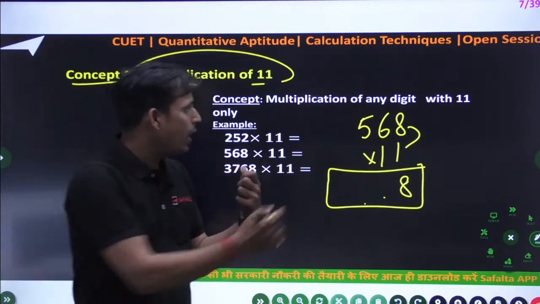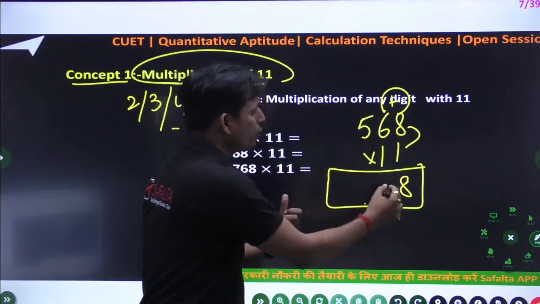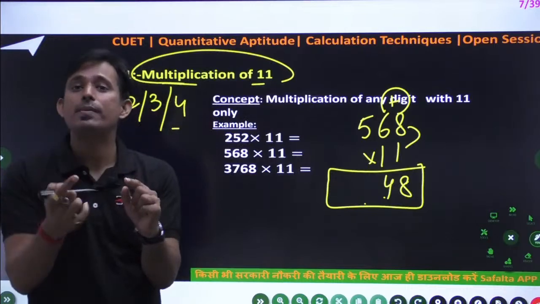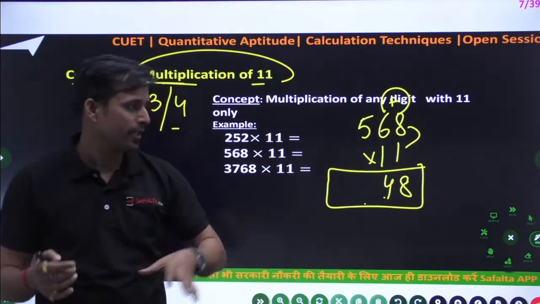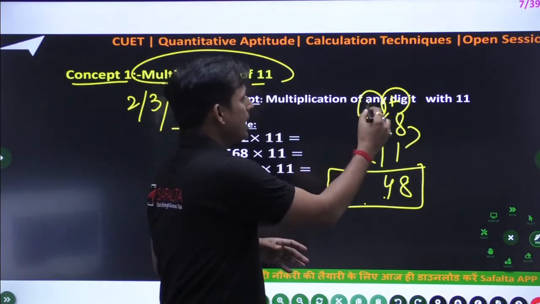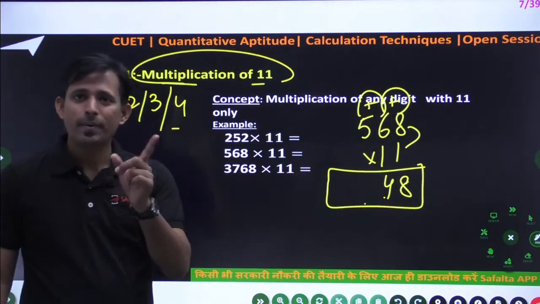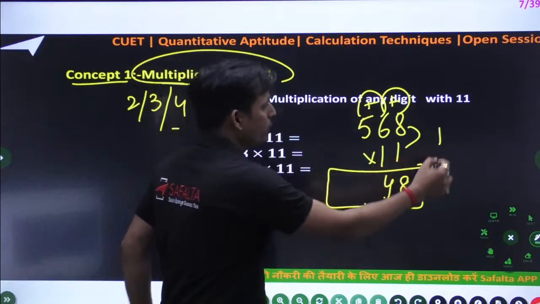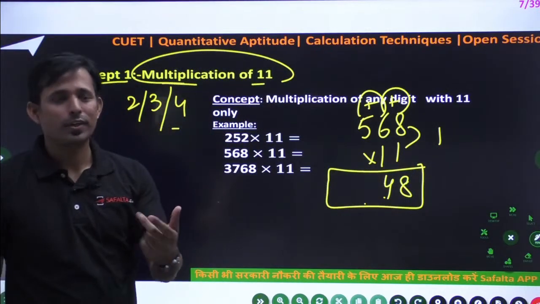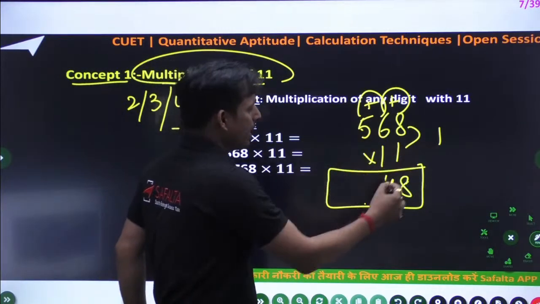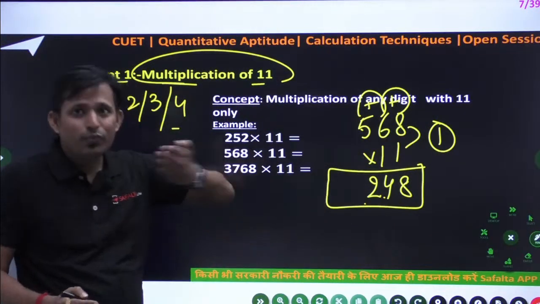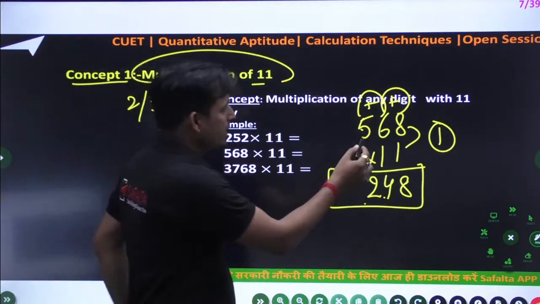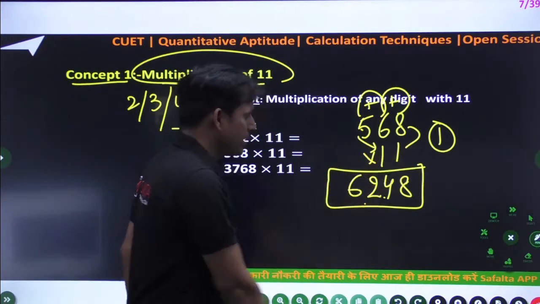Okay, now 8 plus 6, that is 14. Don't write 14, meaning 1 4, write 4 on the unit place, correct? Now 6 plus 5, that is 11, and carry what? The carry from 14 is 1, so 6 plus 5 is 11 and 1 is 12, again 1 carry, so carry will go forward to the next term. Okay, so this is 5 and 1 is 6, so this is the answer.